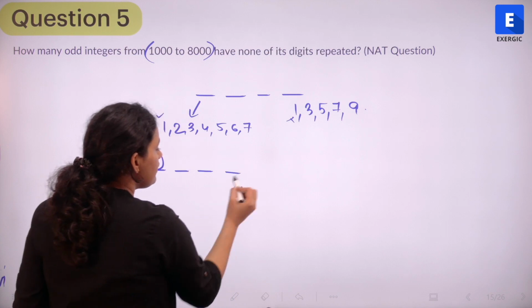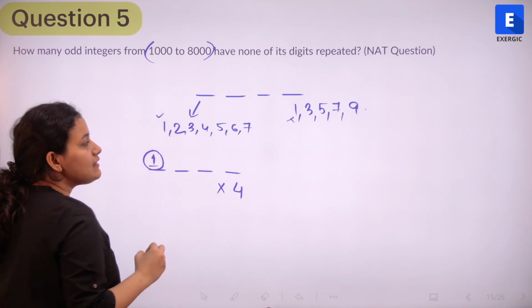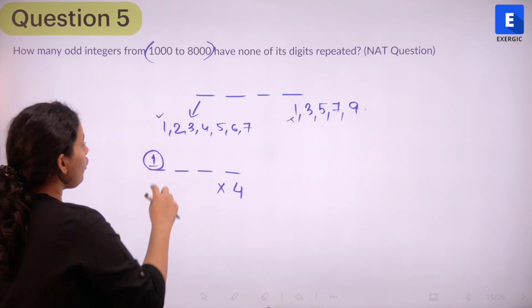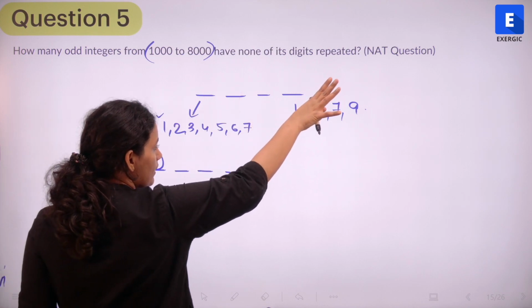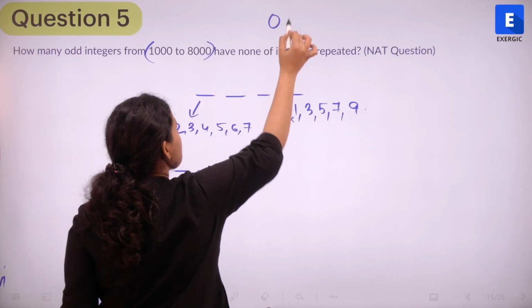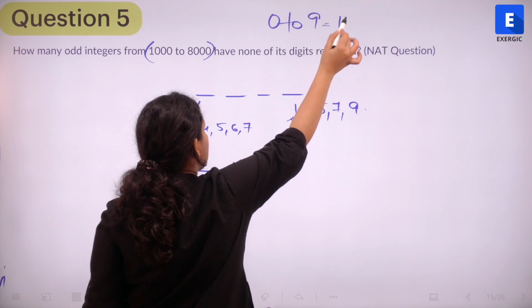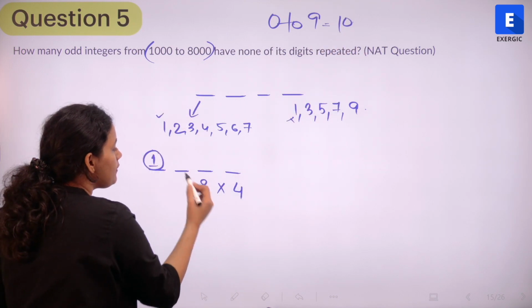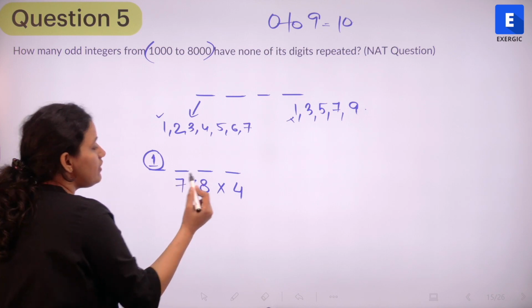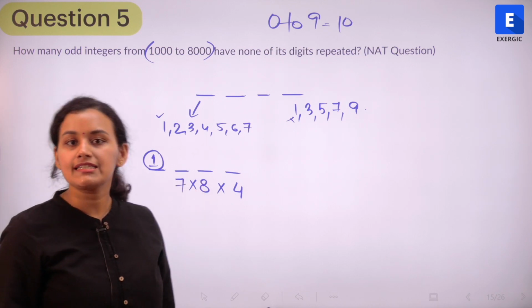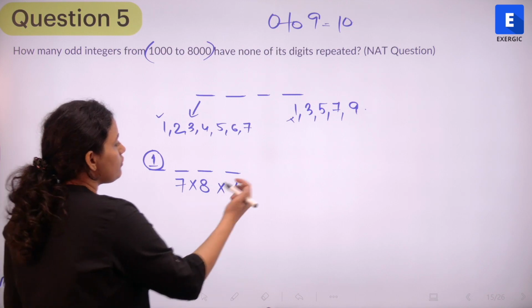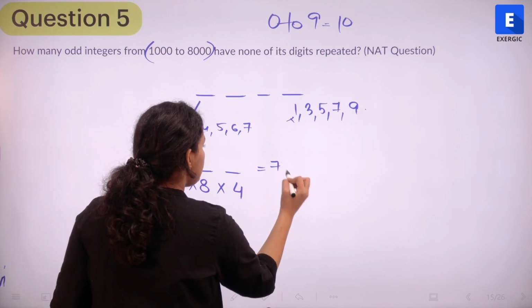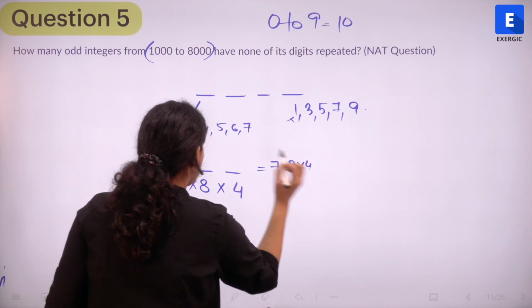So this can be filled in 4 ways. Now if I look at the tens place, we have already taken 1 and we have taken 1 number from here. How many digits are there? 0 to 9, there are 10 digits. Out of these 10 digits, 2 digits are gone. So remaining is 8. And then the hundreds place can be filled in 7 ways because digits cannot be repeated. So total number of ways is nothing but 7 into 8 into 4.